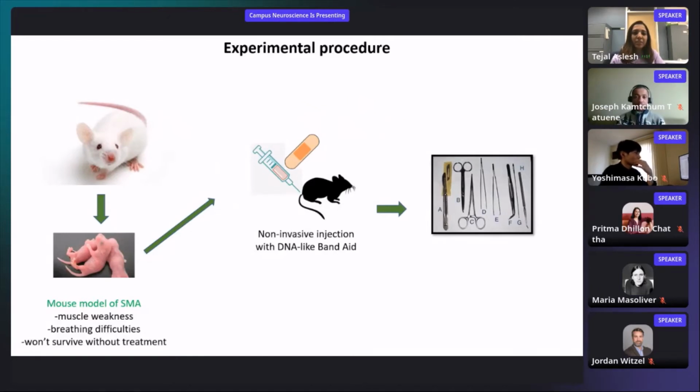It exhibits similar characteristics as seen in patients, which includes muscle weakness and breathing difficulties, and these mice do not survive without any treatment. So we inject these newborn SMA mice with our DNA-like band-aid using a non-invasive subcutaneous injection into the skin, and we harvest tissues on day 7 post-injection.